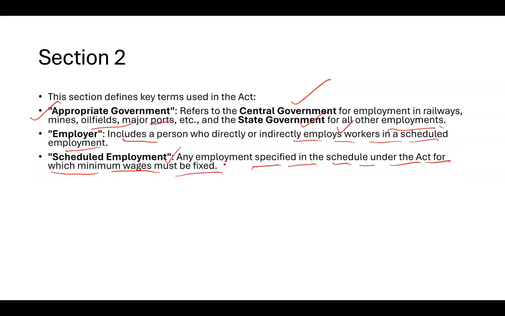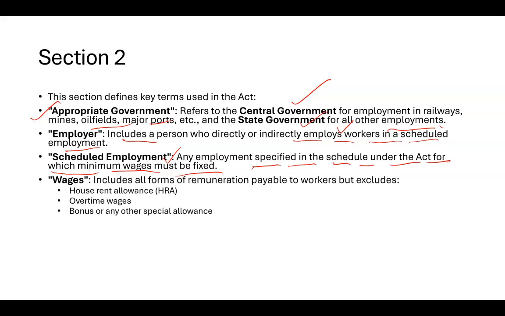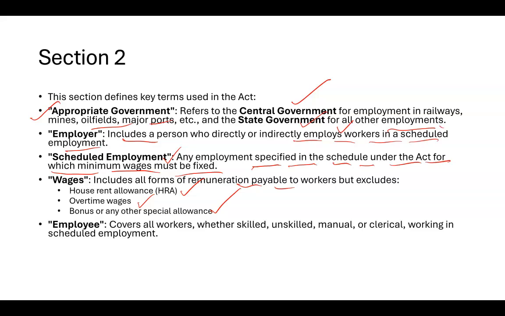So any employment which is part of the purview of the act and that is specified in the act, that comes under scheduled employment. Next is the wages. So wages is any kind of remuneration. It could be in the form of house rent, it could be in the form of overtime wages, it could be in the form of bonus or any kind of special allowance. Everything is mentioned in section 2. What kind of different wages?